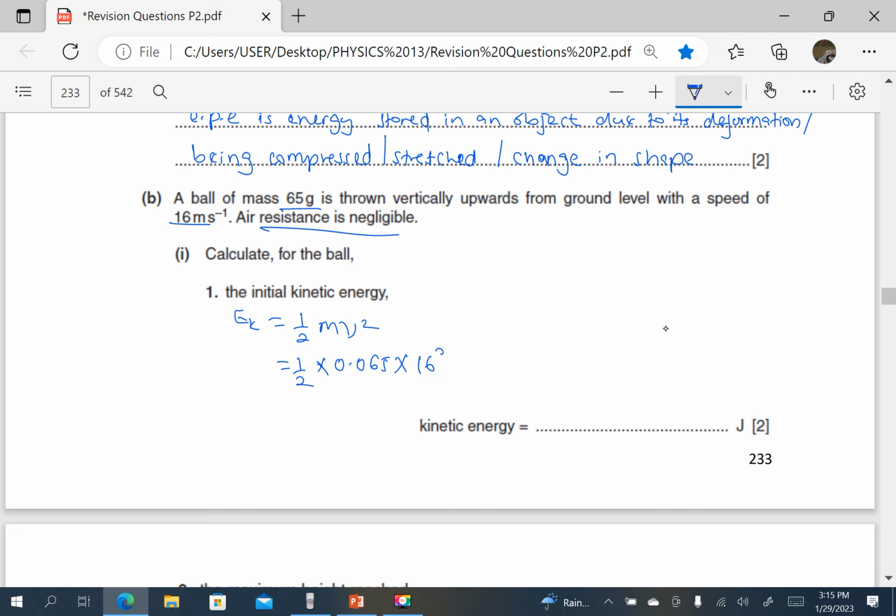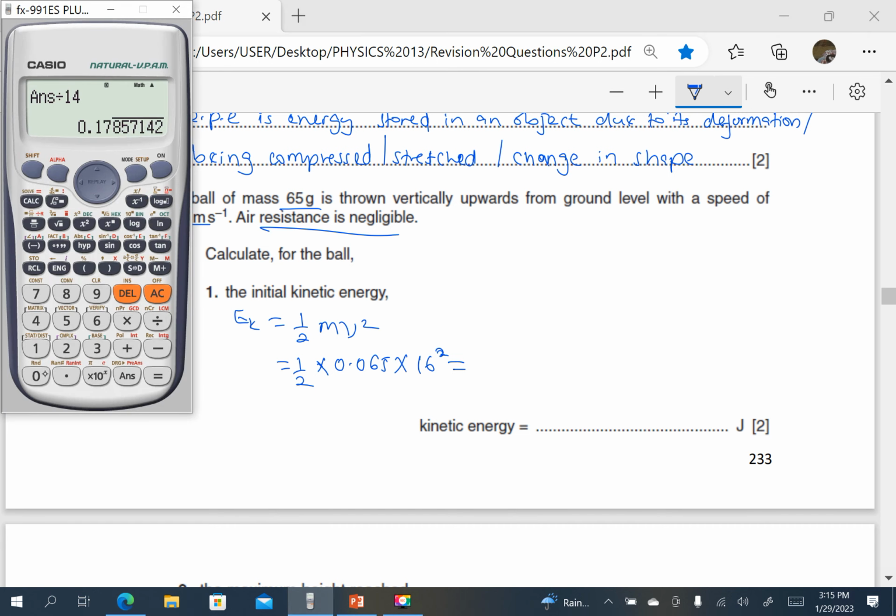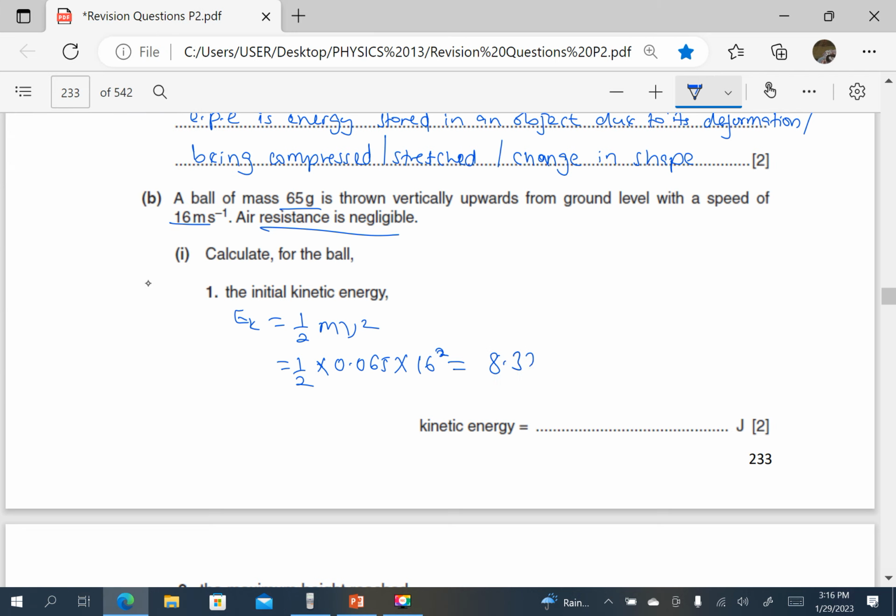So that is 0.5 times 0.065 times 16 squared, which gives us 8.32 joules, or approximately 8.3 joules.